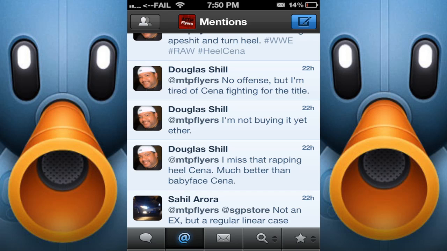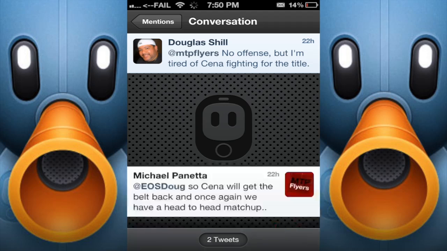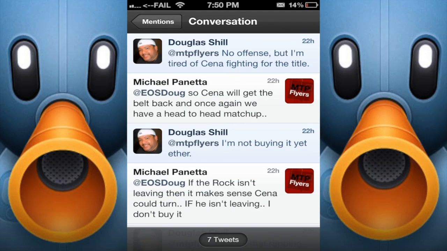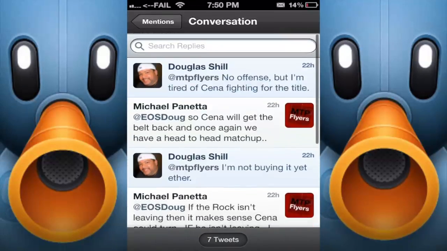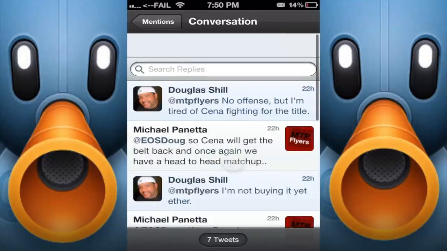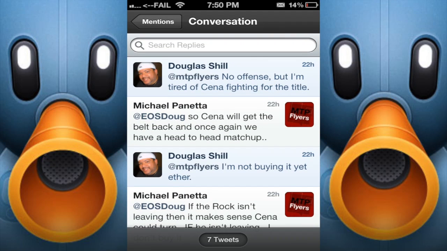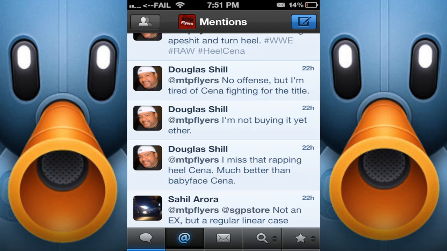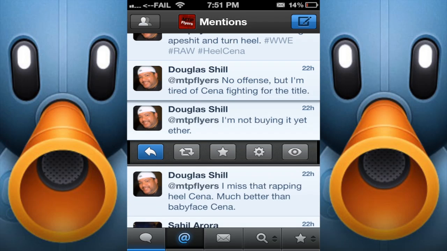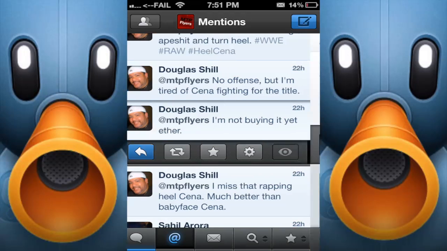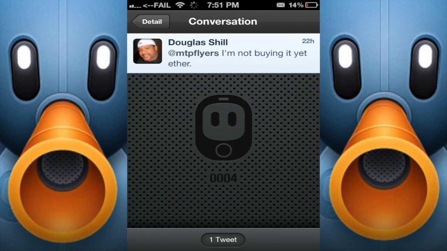If you tap to the right here on Douglas's tweet to me, we go all the way back to the beginning of what we're talking about in the entire conversation. Other applications have conversation features, but I just don't feel people realize that it's there to use. What's nice about this is it's one touch. You don't have to go through any other options. There are different options to be able to get to it. That's 1 tap, 2 tap, and 3 tap.